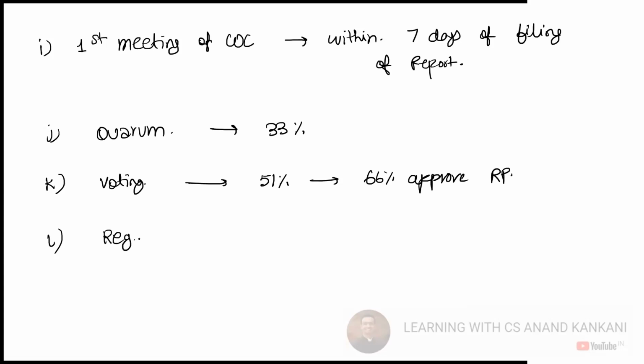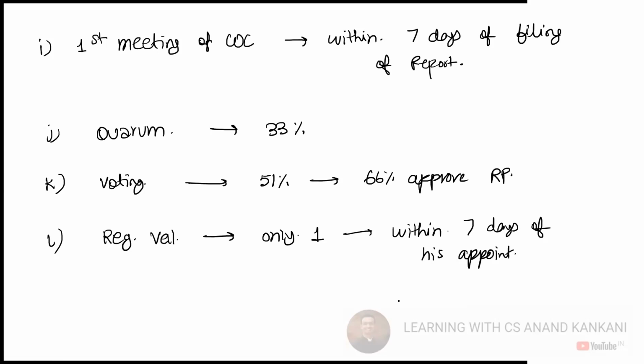Registered valuer. How many registered valuers should be appointed? Only one. Only one registered valuer will be appointed, and this will be appointed within 7 days of his appointment. And what is the role of a registered valuer? The registered valuer is going to determine the liquidation value as well as the fair value. These two valuations will be determined by the registered valuer.